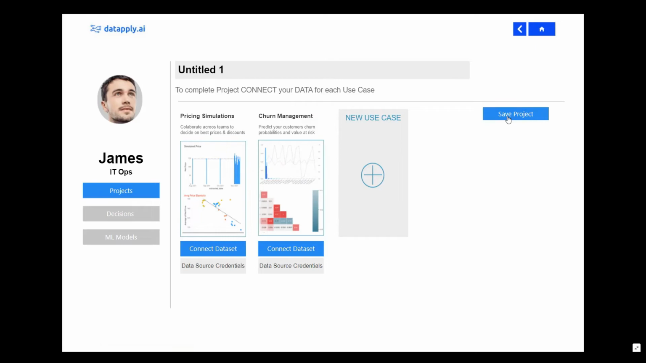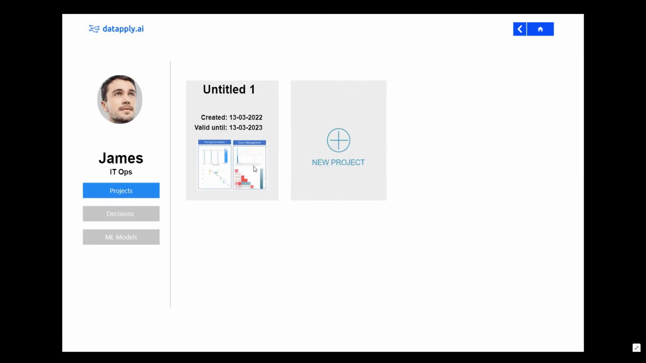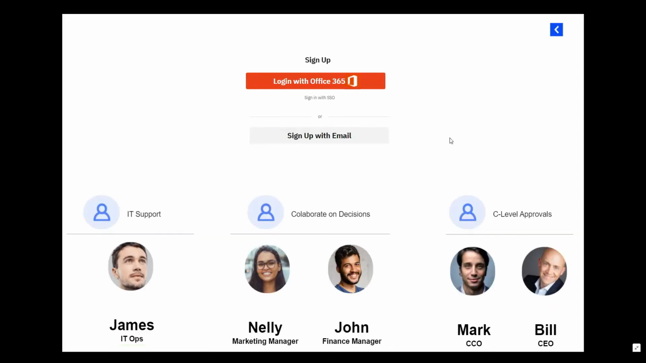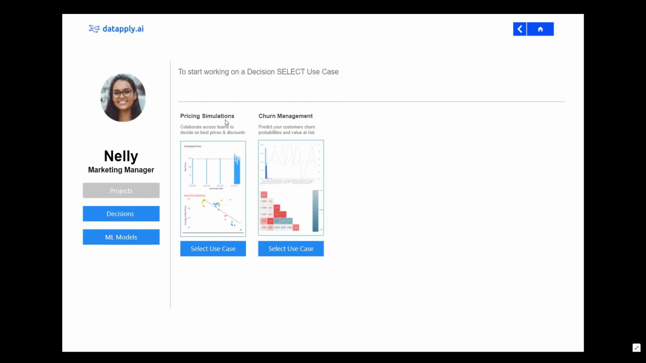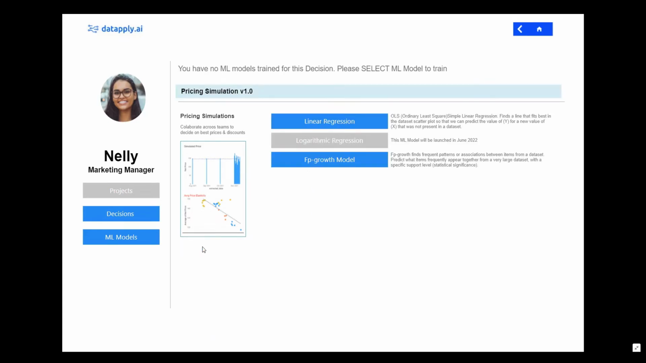This means that Telco has activated 2 use cases for this project and the business teams can now start working on decisioning. Nellie is the marketing manager of Telco. She wants to create her first decision. She selects to work on pricing simulation.